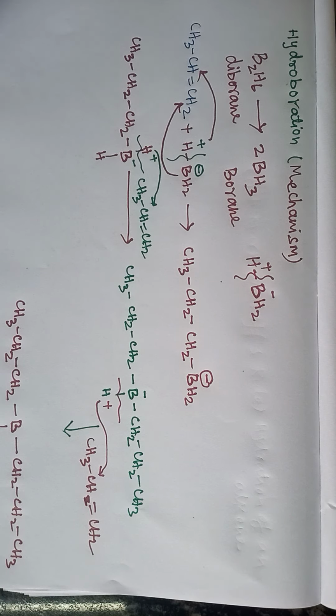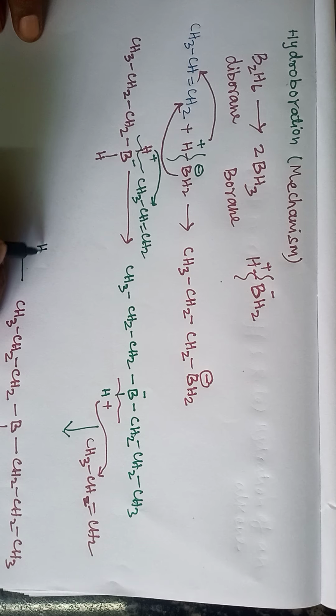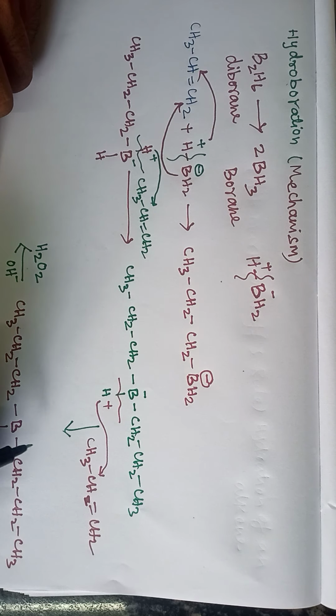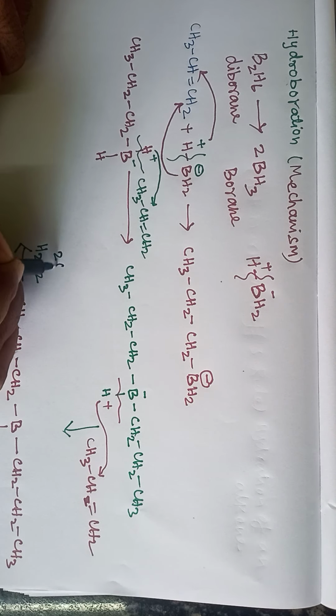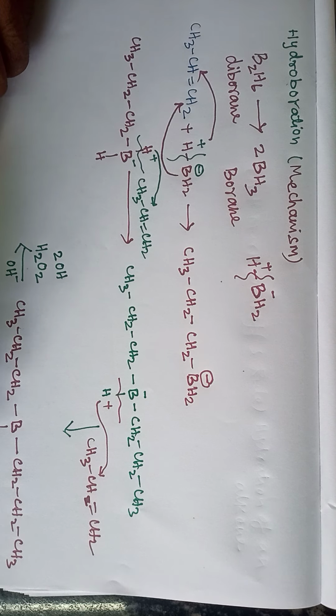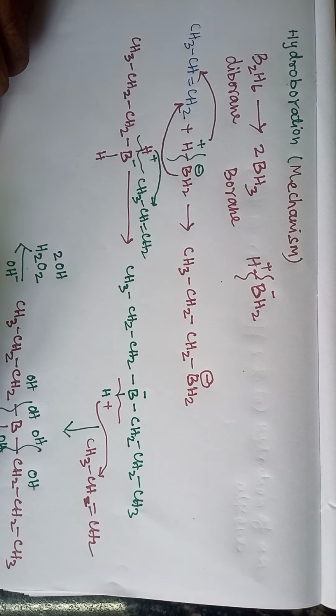Which on treatment with hydrogen peroxide, with OH minus in the presence of alkali, breaks like this. The hydrogen peroxide splits into two OH groups, and each B-C bond is broken, with one OH attached each time.